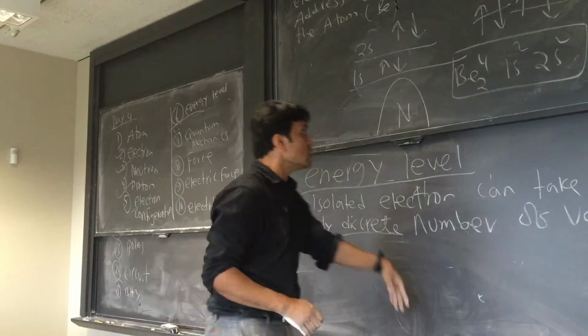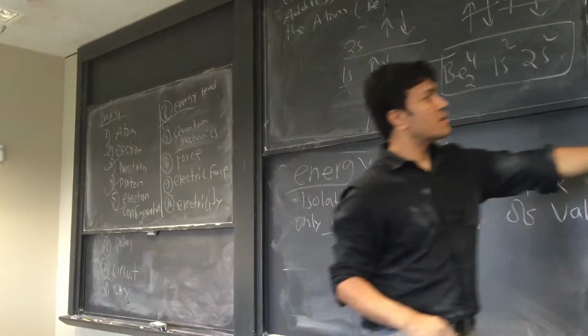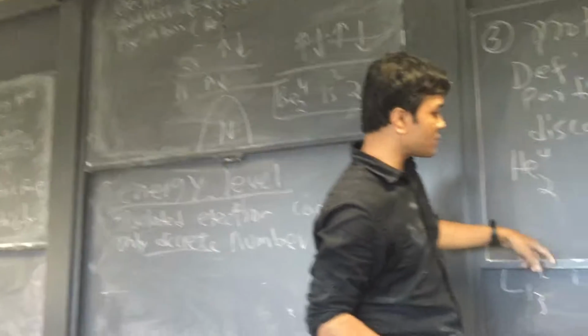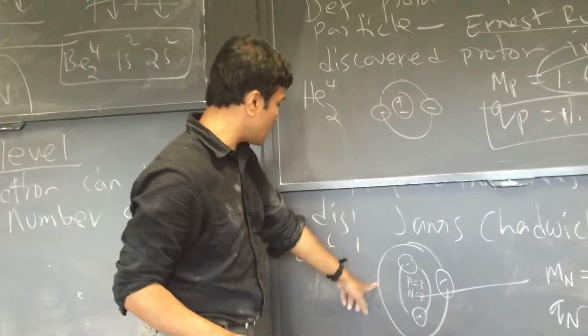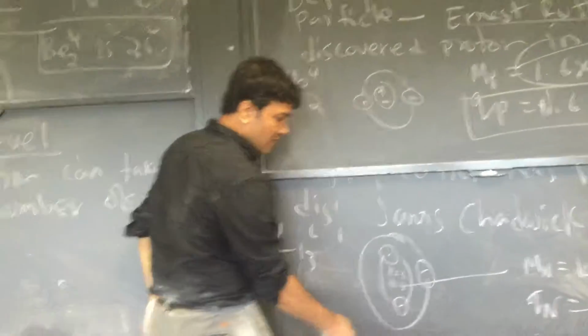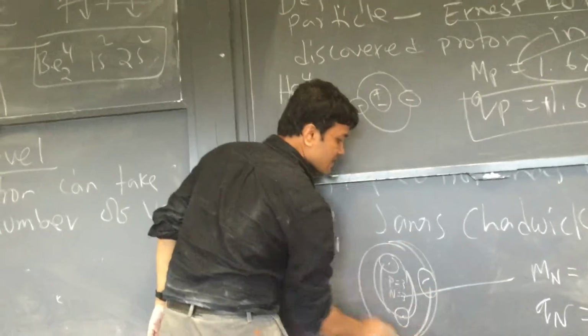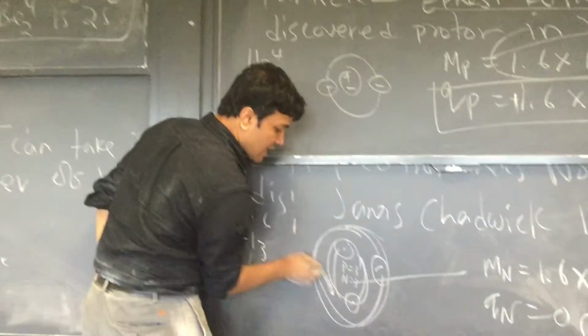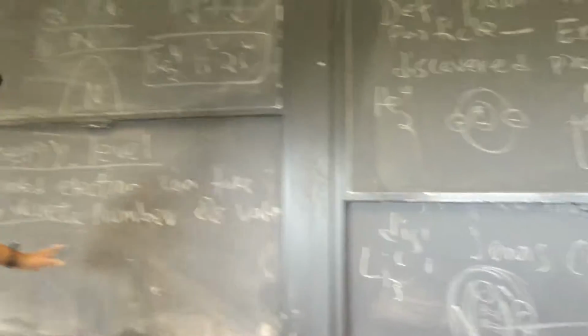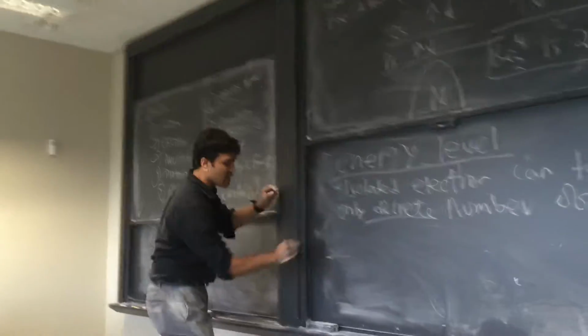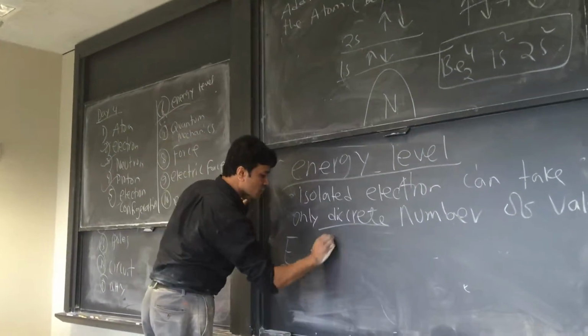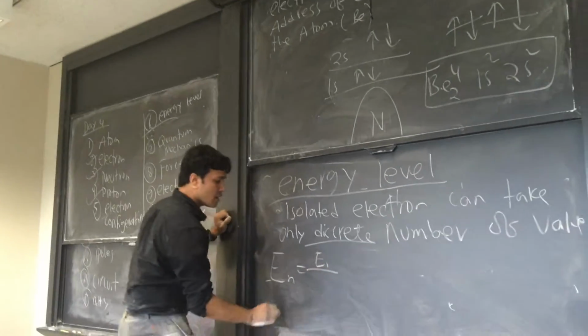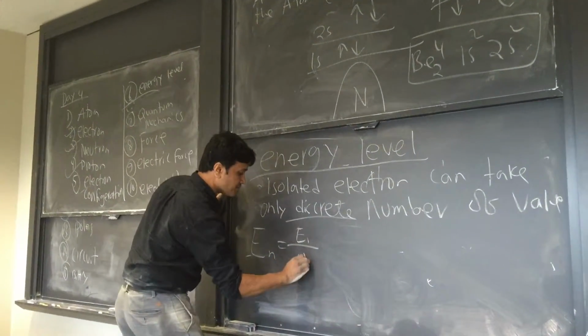So when we drew the lithium atom, the electron can be here on the first orbital or on the second orbital. The electron cannot be in the middle. Now the equation for it is En equals E1 over n squared.